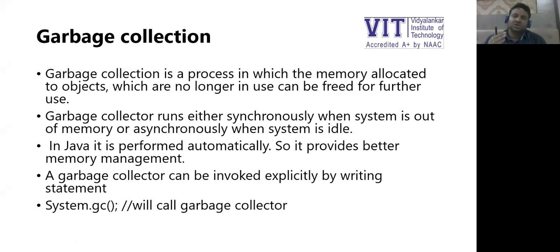Garbage collection is one of the important features of Java. Now, what happens in C++? Whenever we have an object which is no longer needed, and if it is created at runtime, we need to remove it. In C, runtime memory is allocated using malloc or calloc, and such memory has to be removed using the free function. In C++, if I'm assigning memory at runtime using the new operator, then I have to explicitly remove it using the delete operator. Now, what do you mean by that?